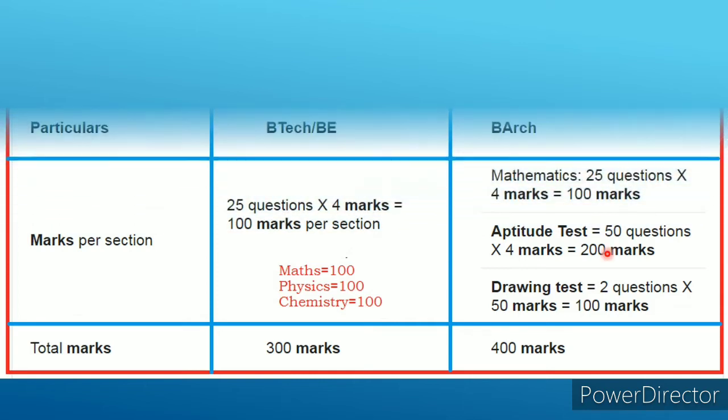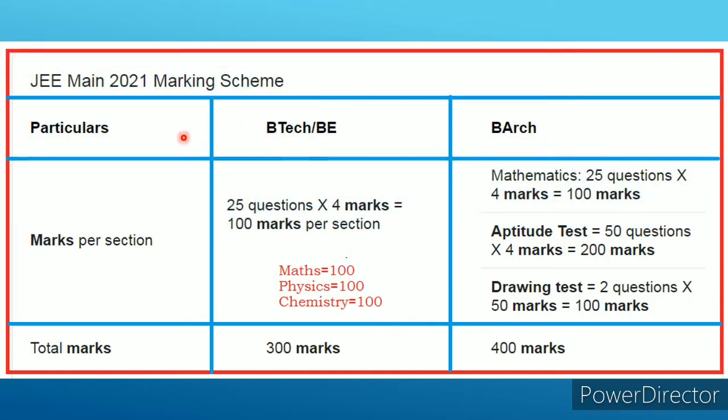Next, the marking scheme for JEE Main 2021. This is for BTech or BE students. 25 questions from each subject. There are 4 marks for each question. So 25 into 4, 100 marks for each subject. So maths 100, physics 100, chemistry 100, totally 300 marks for paper 1. This is paper 1.